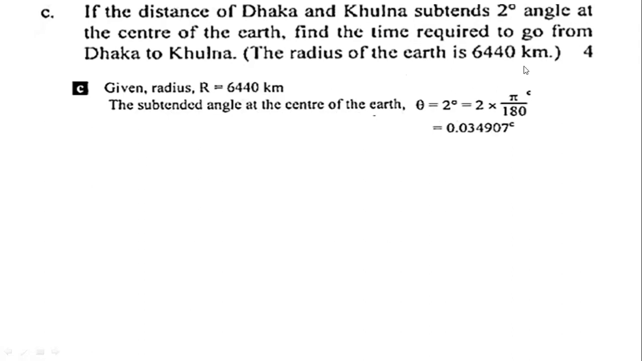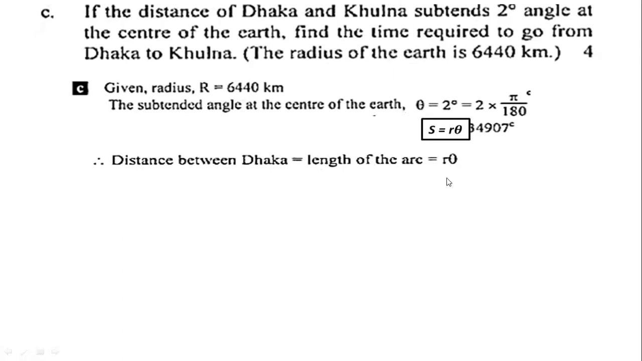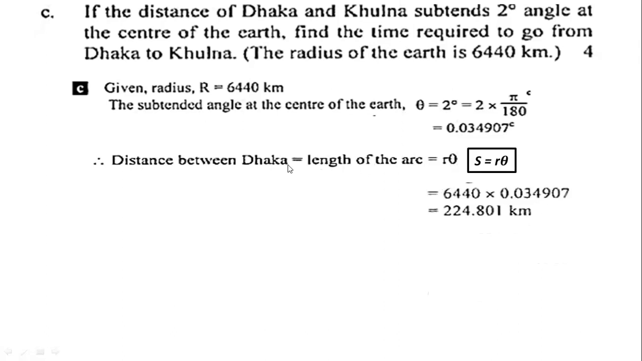So we will convert degree into radian by multiplying by pi over 180. Then you will get your angle, and you know the radius. So what will be the distance between Dhaka and Khulna? That will be the length of the arc, that is S equals r theta. By using this formula we get the value of S, the distance between Dhaka and Khulna.